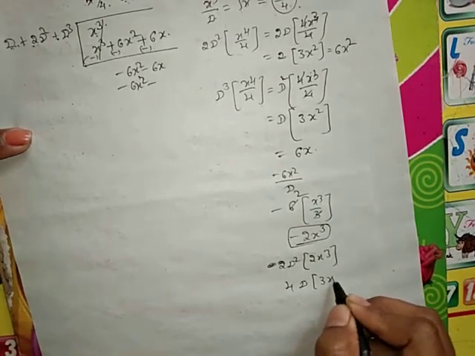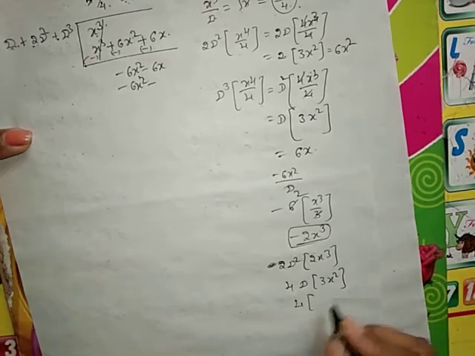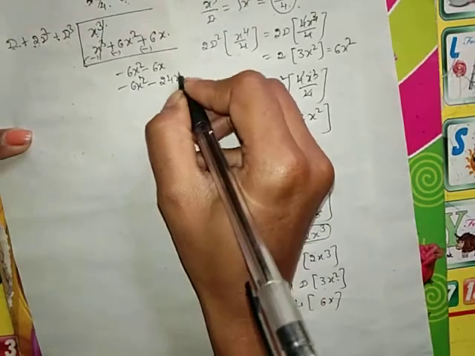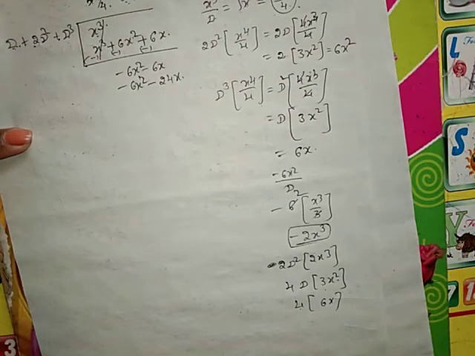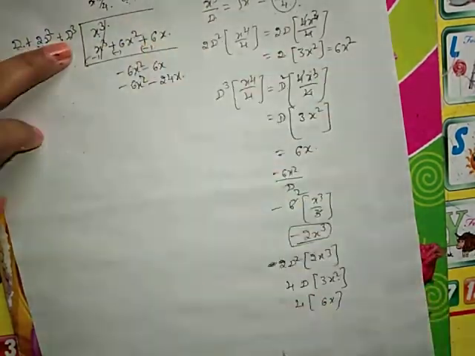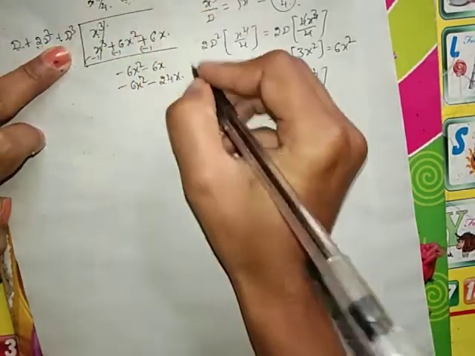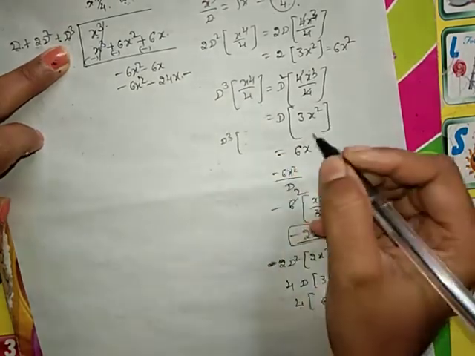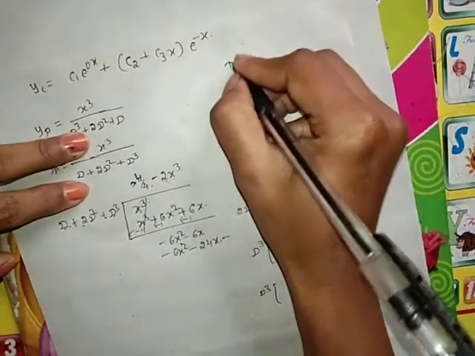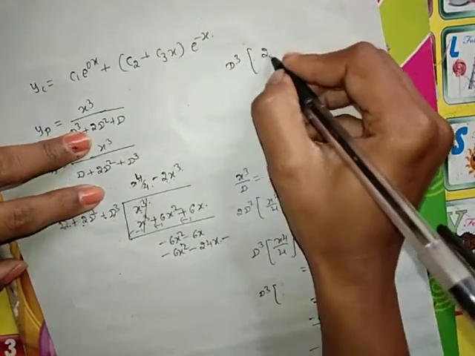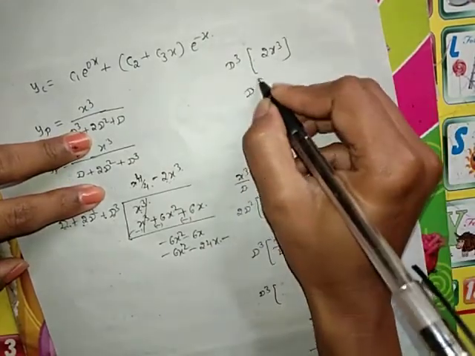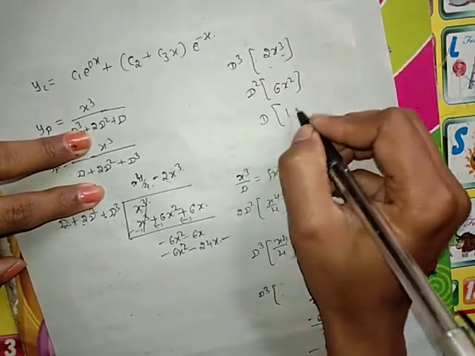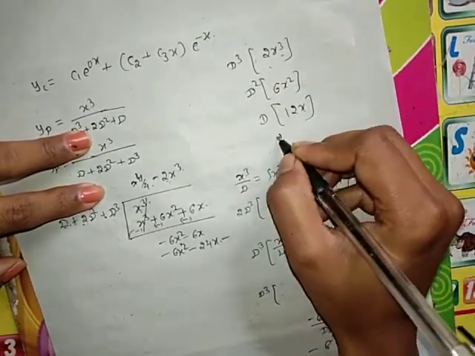The first derivative is 3x square, the second derivative is 6x, 6 into 4 is 24x. The third derivative of minus 2x cube is plus into minus, minus. For 2x cube, the first derivative is 6x square, the second derivative is 12x, the third derivative is 12.